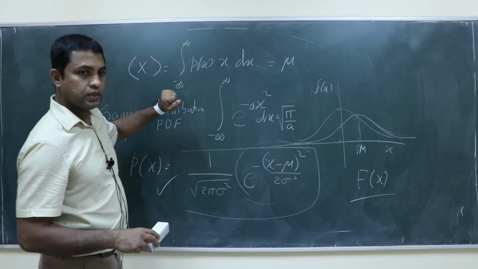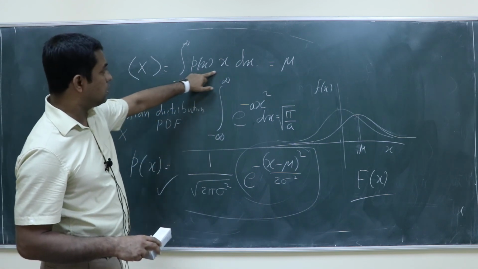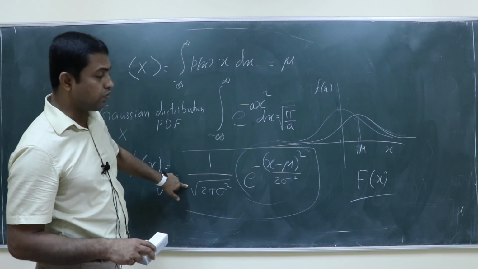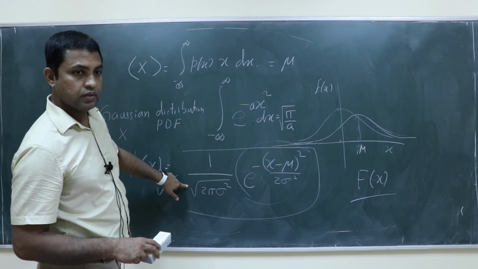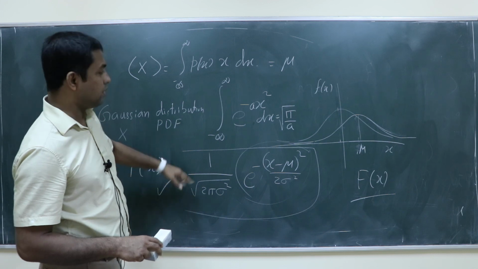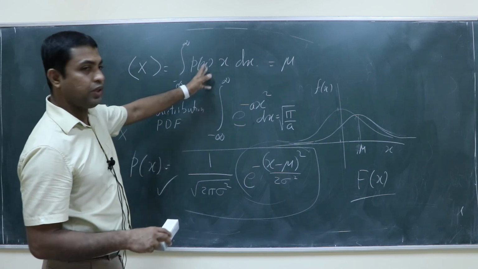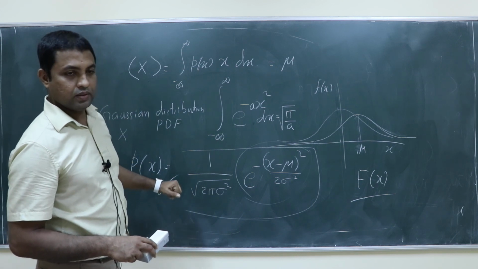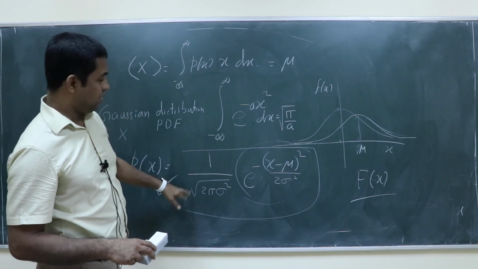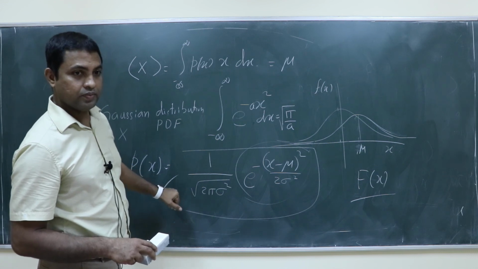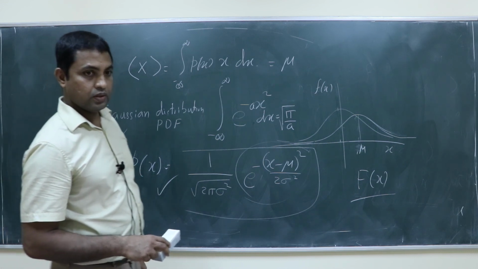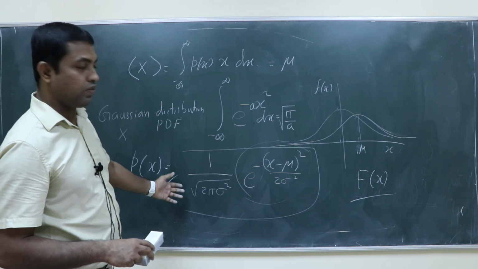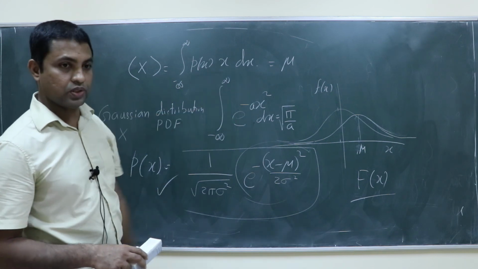It is not an odd function. See, p of x is not an even function when mu is not 0. Even into odd is odd, but here it is not even. When mu is not 0, it's not even or odd with respect to the x equal to 0 axis.